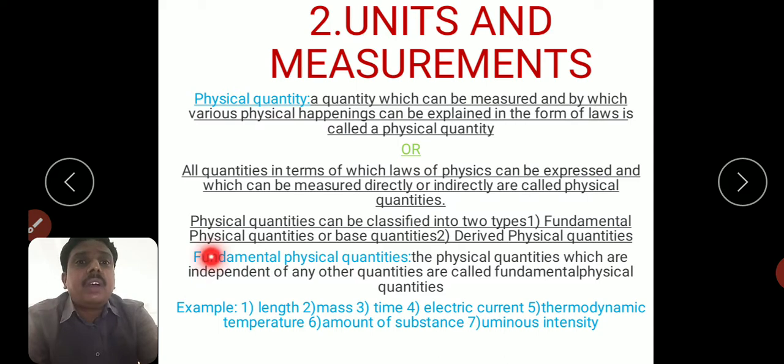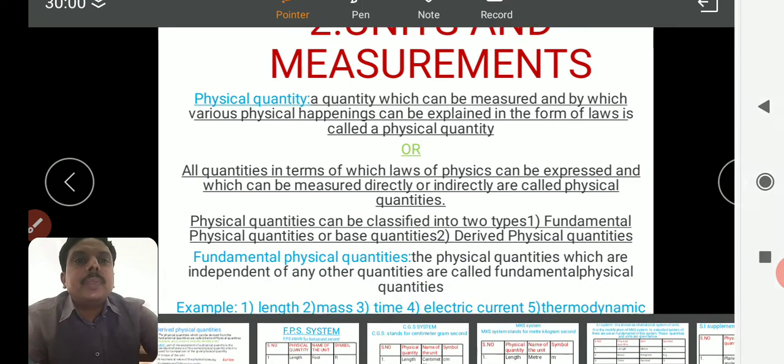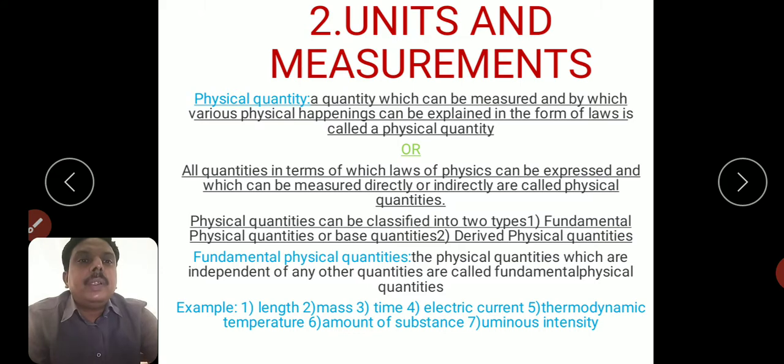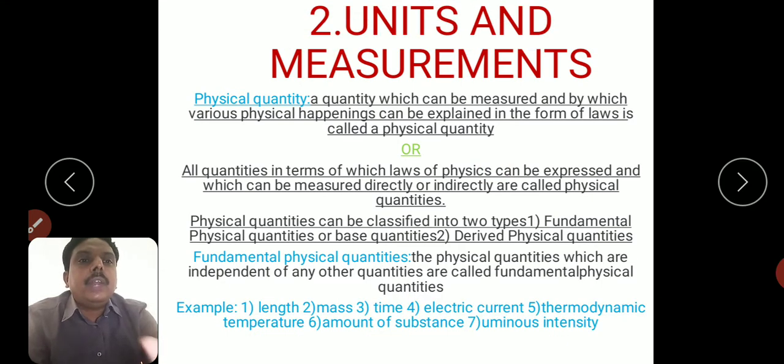The definition of fundamental physical quantities: the physical quantities which are independent of any other quantities are called fundamental physical quantities. For example, length, mass, time, electric current, thermodynamic temperature, amount of substance, luminous intensity, etc.